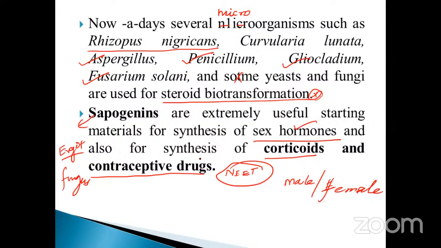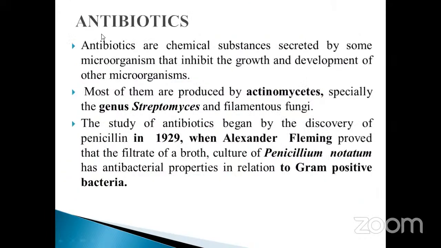Very, very important for this one: corticoid, mineralocorticoid, non-mineralocorticoid. There are two types of corticoid. And contraceptive drugs are mostly used for controlling fertility. So the next one is antibiotics.